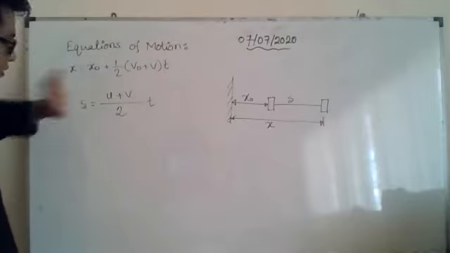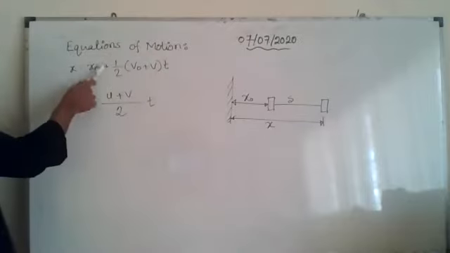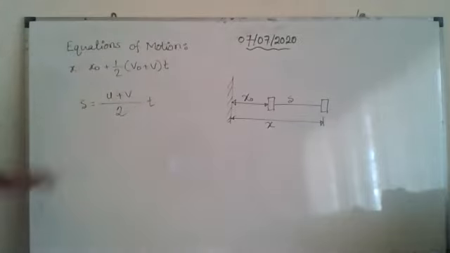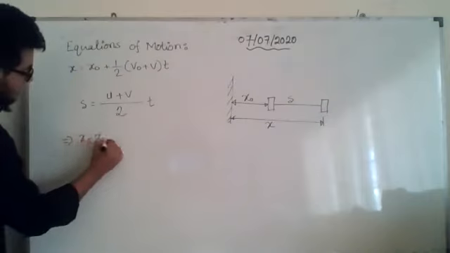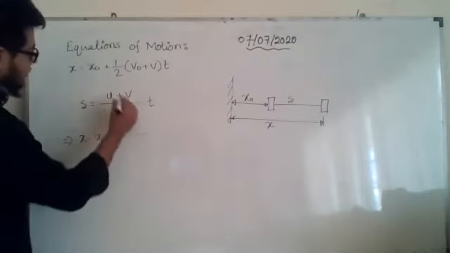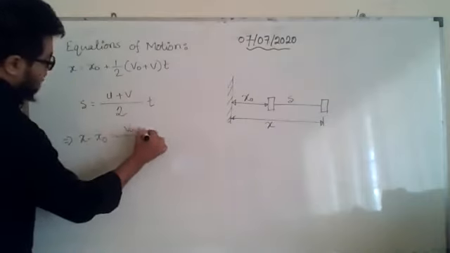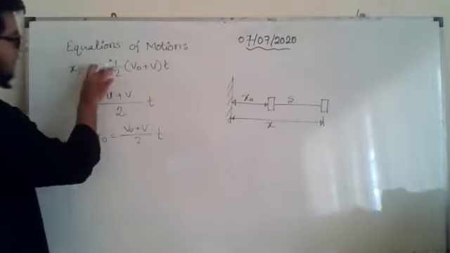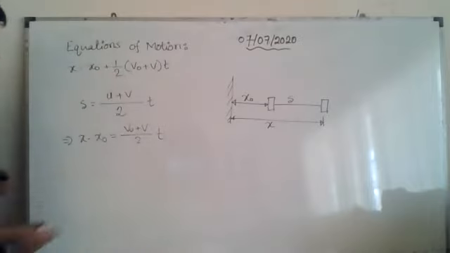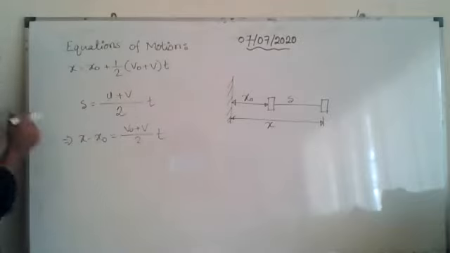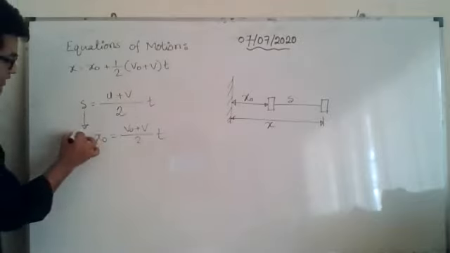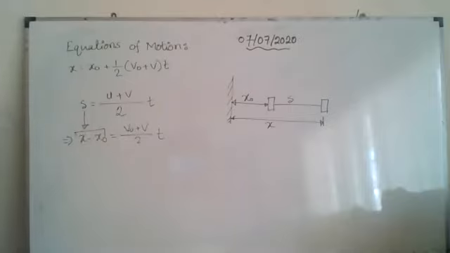So you see, U plus V divided by 2 into T. This part is the same. But here we have an additional x naught. If I move this x naught to that side, how does the equation become? X minus x naught equals V naught plus V divided by 2 into T. The half we can write here or in this one also, no problem. So now if I compare it, it seems that S has become equal to x minus x naught.